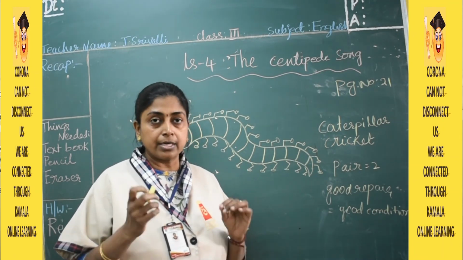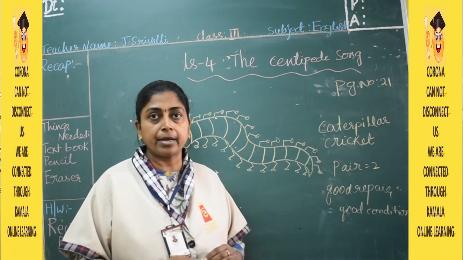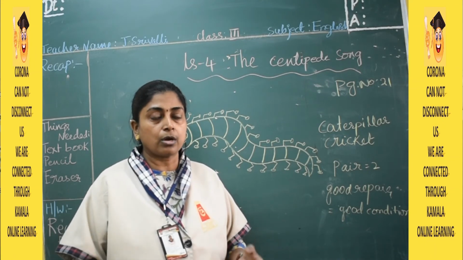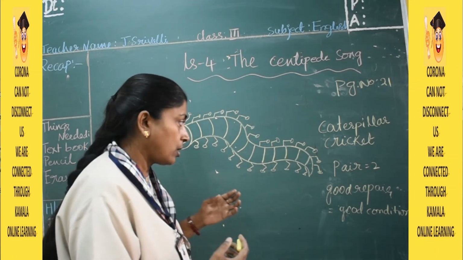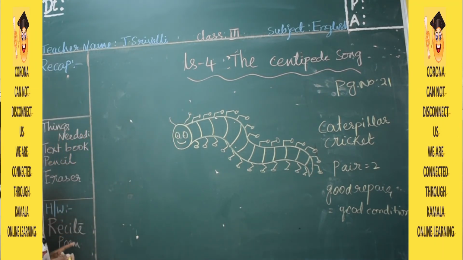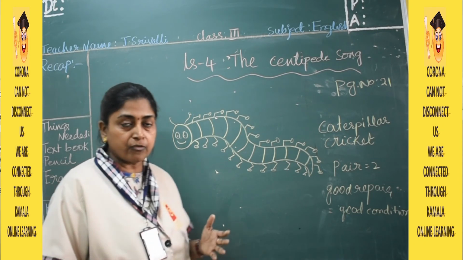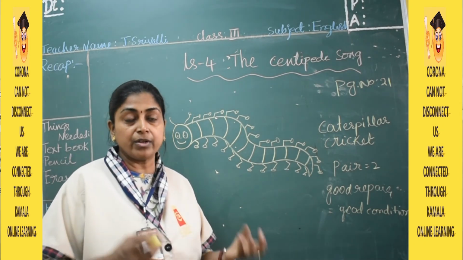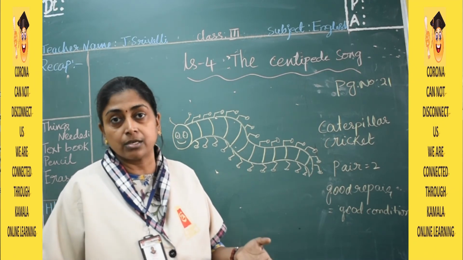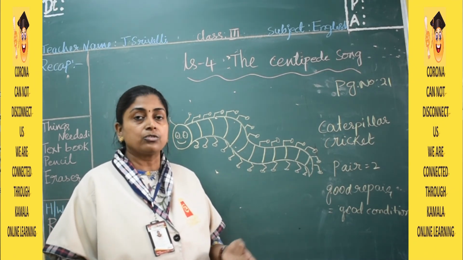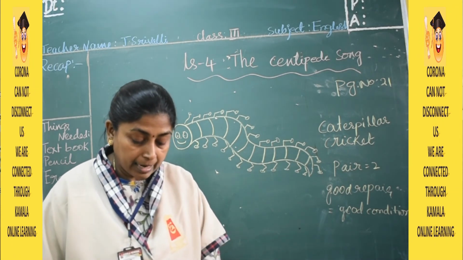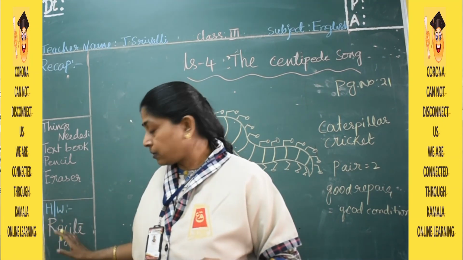So I hope you understood, children, and enjoyed this poem. In order to enjoy more or learn more, you have to recite and practice at home. So this is your homework, children. Recite this poem at home a number of times and see how many feet, how many legs, how many shoes, nicely wearing shoes and going. It's nice, no? So recite it, you will enjoy the poem. I hope you understood the homework also.